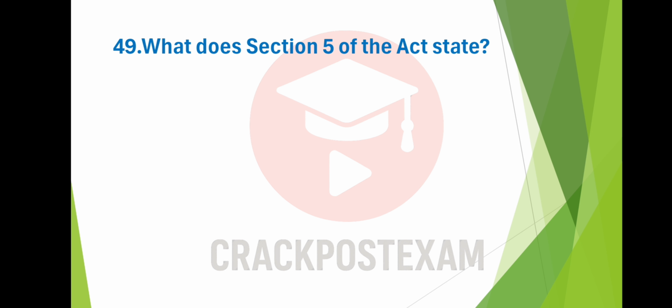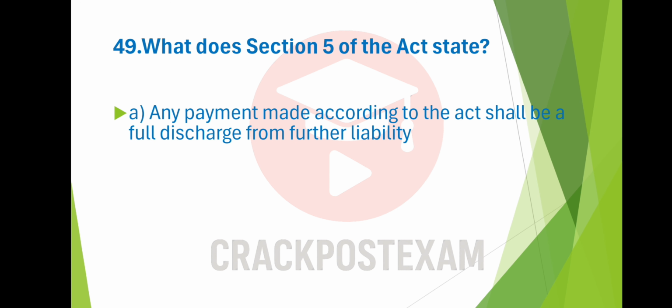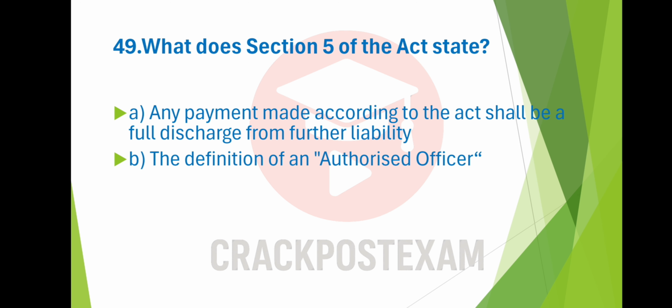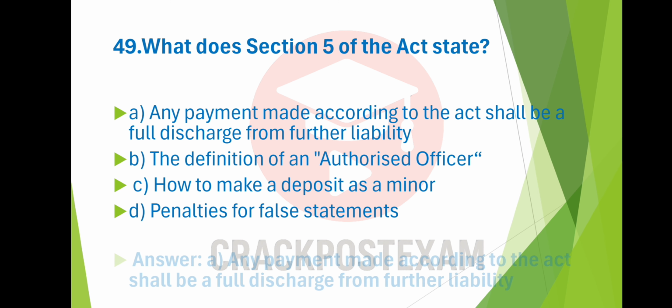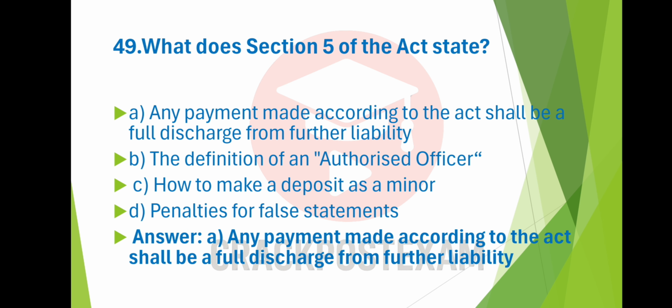Question number 49. What does Section 5 of the Act state? Option A, any payment made according to the Act shall be a full discharge from further liability. Option B, the definition of an authorized officer. Option C, how to make a deposit as a minor. Option D, penalties for false statements. And the answer is option A. Any payment made according to the Act shall be a full discharge from further liability.